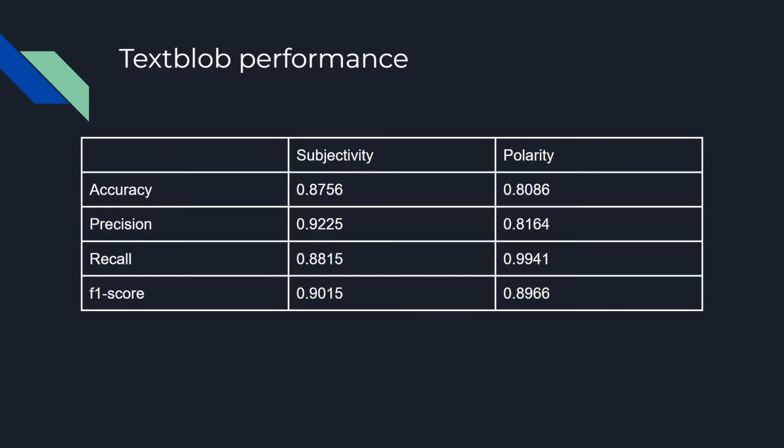Here's the performance for the TextBlob model. We achieve a relatively high accuracy for the subjectivity model of 0.87 with high precision, recall, and F1 as well. The polarity model did slightly worse with an accuracy of 80%, but with a very high recall of 0.99.